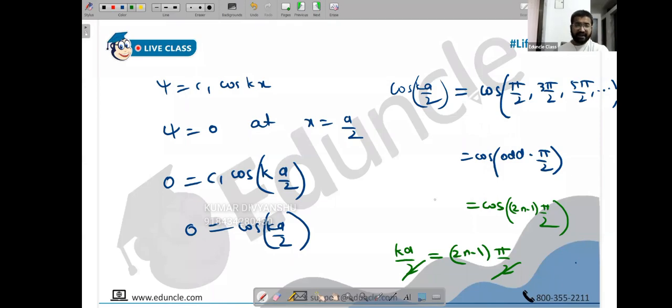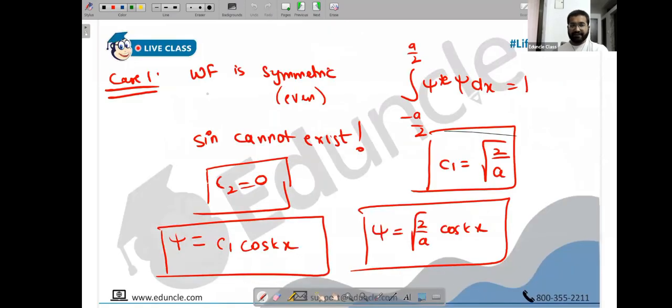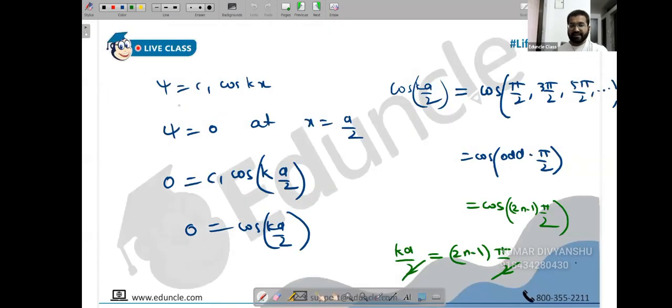We have just applied boundary conditions, nothing else. It's a regular problem. The only thing we have done differently this time is that after getting this step, we are doing a case where the wave function is symmetric. It means sine cannot exist. C2 should be 0, and psi will be C1 cos kx. C1 you can find later, that's fine. I'm now using boundary conditions. Okay, Sanju, you were saying something.